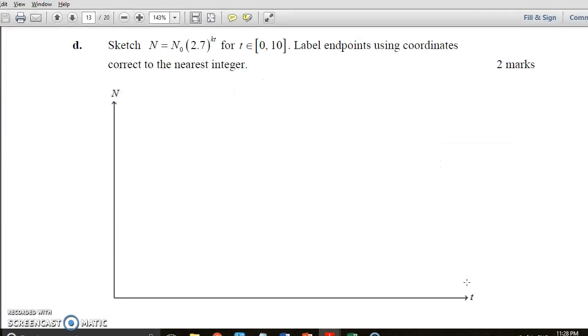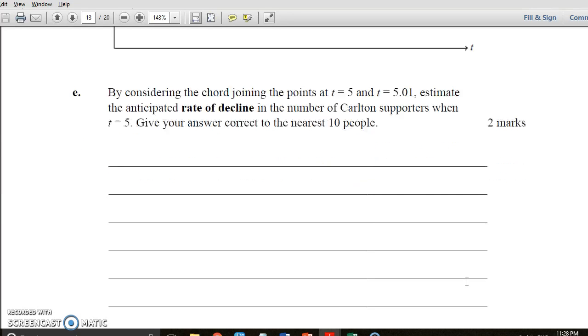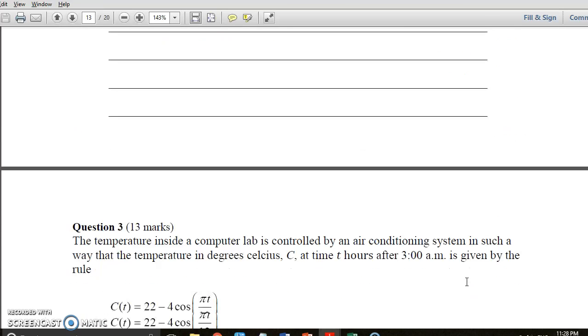Okay, now that's D. Now we ask you to do E as well. By considering chord joining the, no, we're not doing that. That's calculus. I don't know if I wrote A or E or C, but no, you're not doing that one. All right, let's have a look at question 3. Let's see if we can answer question 3.